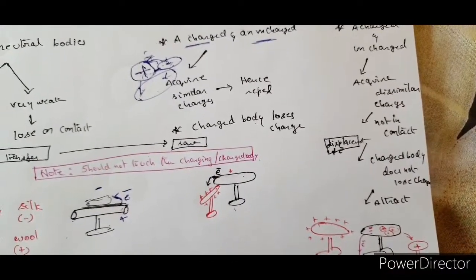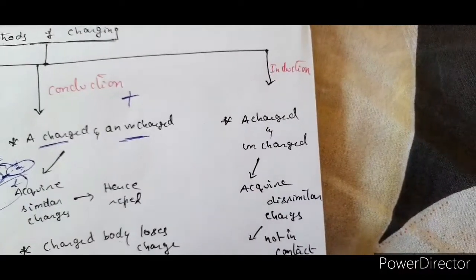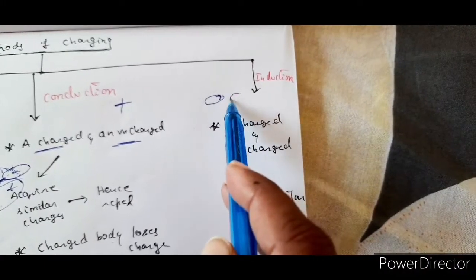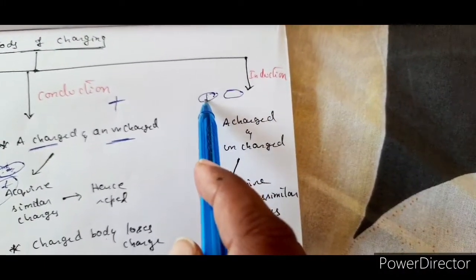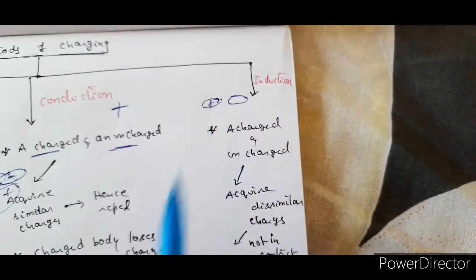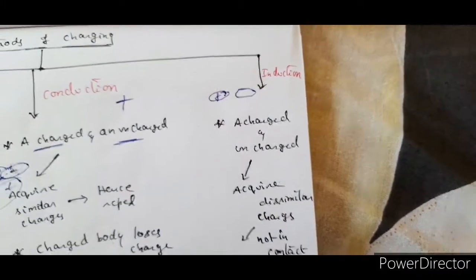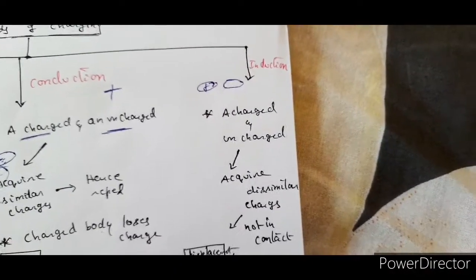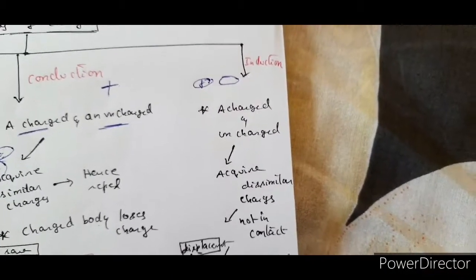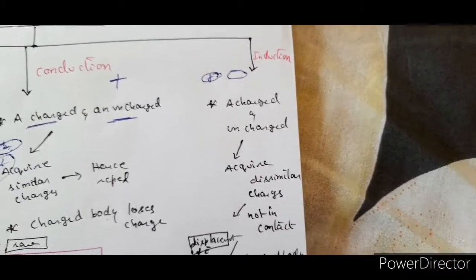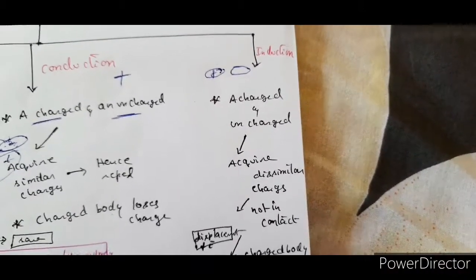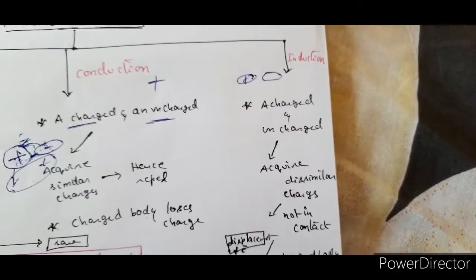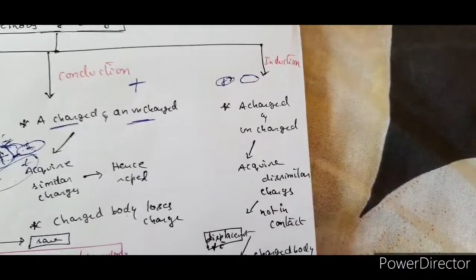Now let's see the next one. So the next one is induction. That means the charged body and the uncharged body are at very close distances but not in contact. Induction is a process of charging a neutral body by bringing a charged body very close to it but not in contact. Once you bring it in contact, that will become conduction, what we have just seen.